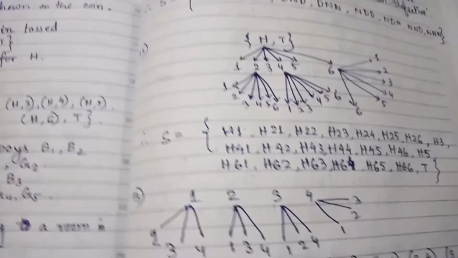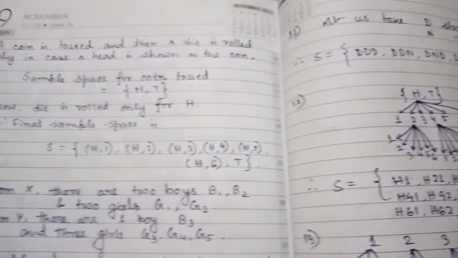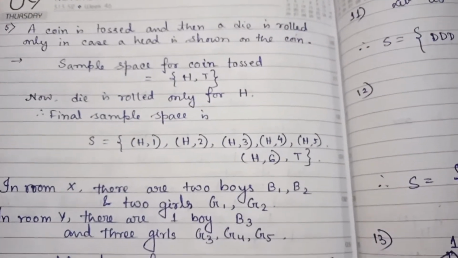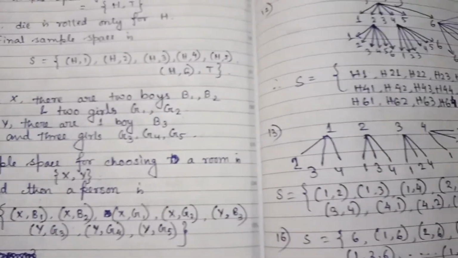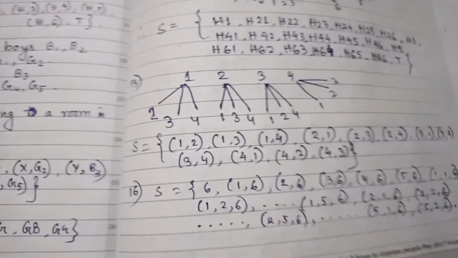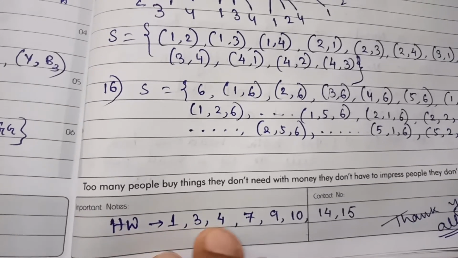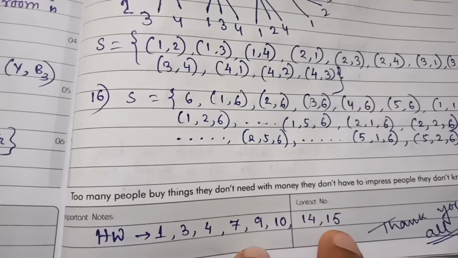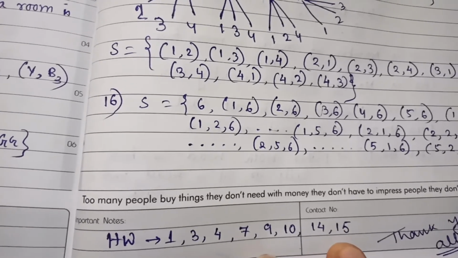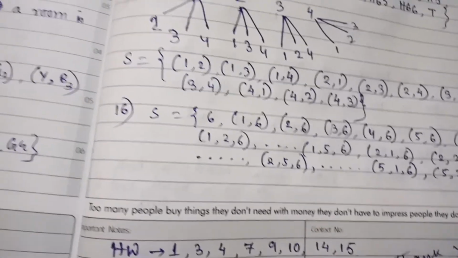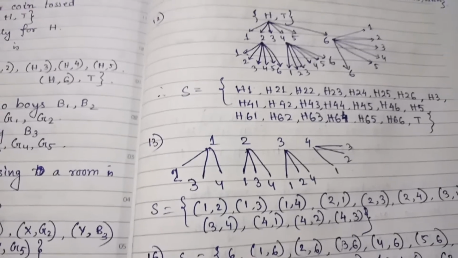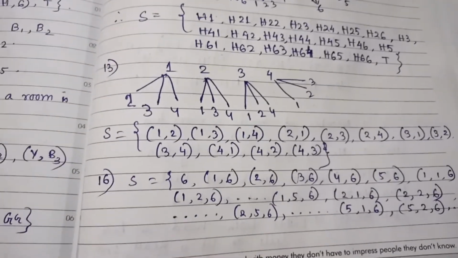Now this is all about today's session about the introduction to probabilities and some of the questions related to it. So your homework will be from this exercise: 1, 3, 4, 7, 9, 10, 14, 15. These questions I haven't done, so these will be your homework. That's all for today. So thank you everybody.